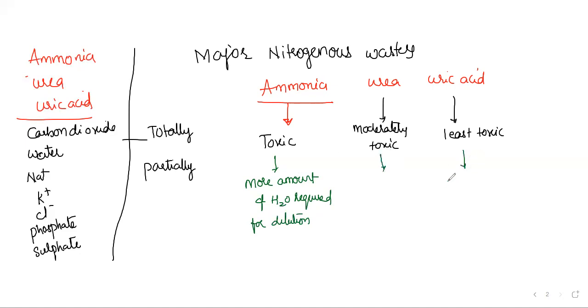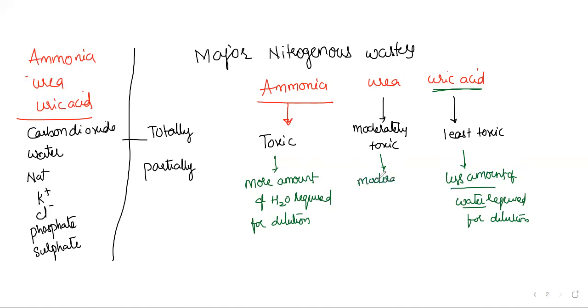Least toxic means a lesser amount of water is required for dilution. So what kind of animals are going to eliminate uric acid? There, less water is needed, which means animals living in water scarcity conditions.